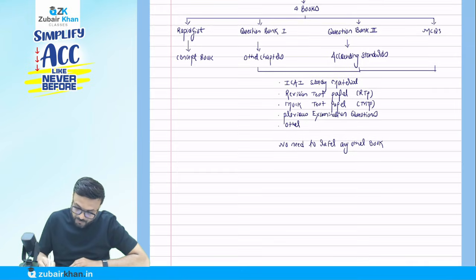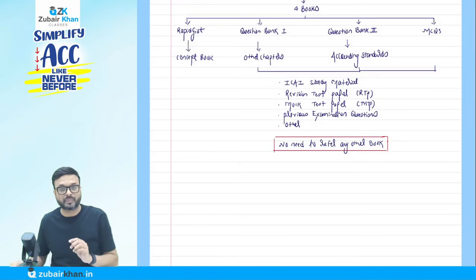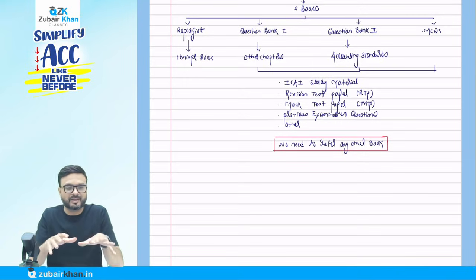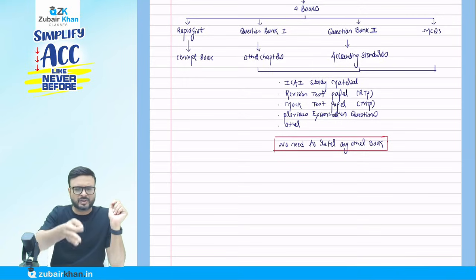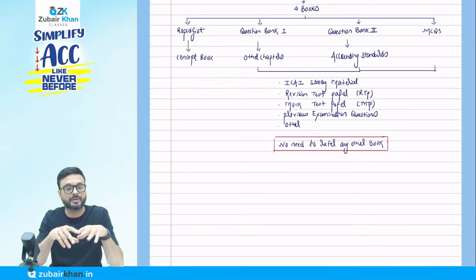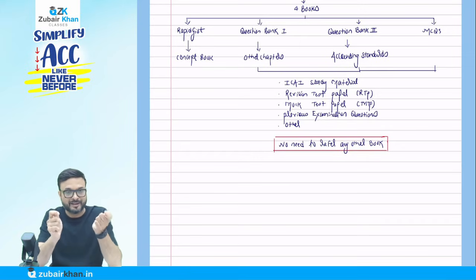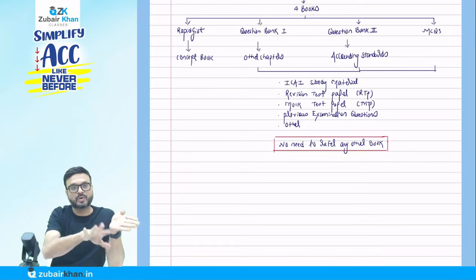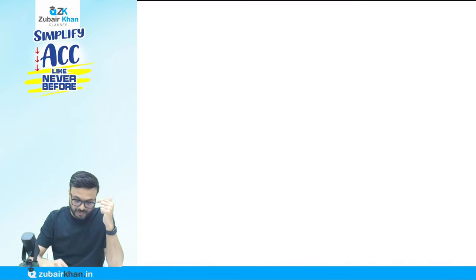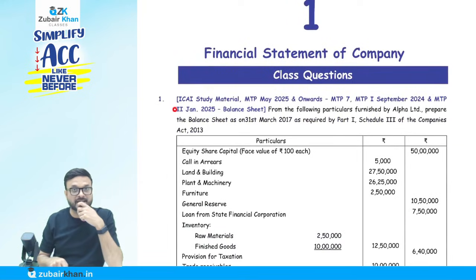For reference, obviously I'm not saying don't look at the ICAI study material. You can take it for reference, but you will see that 100% of all illustrations and questions are already covered in my question bank. If you want to cross check, you can. When the first chapter, financial statements of company, happens, just take the ICAI study material and my question bank. You will see all the questions are already in our study material. In fact, in the class book you will see the references there. The first question they ask is in the ICAI study material.